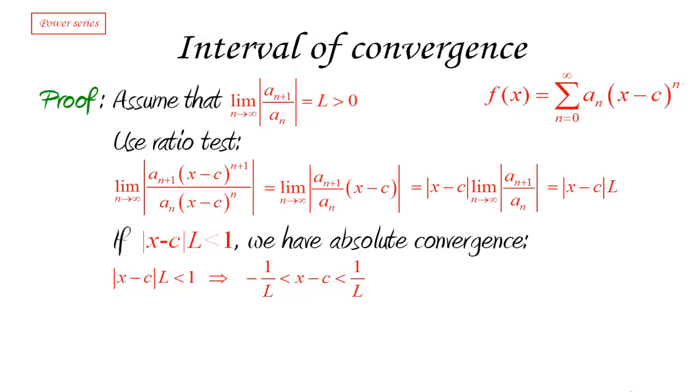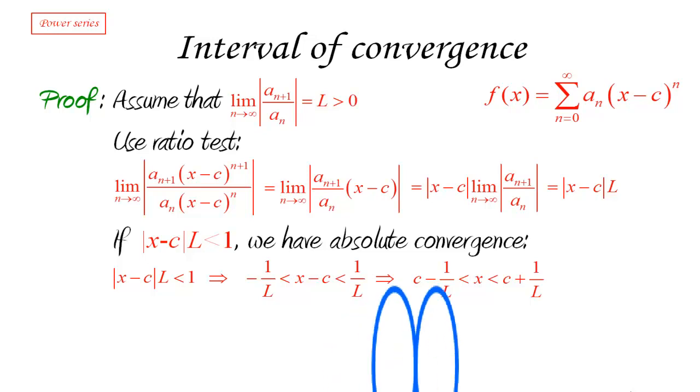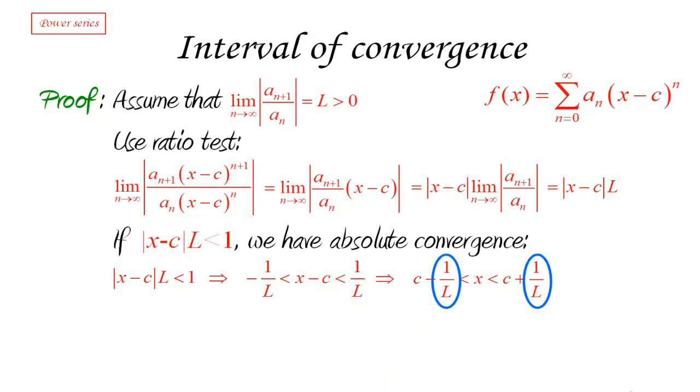If you're not convinced of that, you may want to pause and work out the algebra of this step. But if you believe that this is true, if you simply add the c to all three pieces of this inequality, we end up concluding that x is going to have to be between c minus 1 over L and c plus 1 over L. Remember, L was a positive number, not 0. So these two quantities are also going to be positive numbers, and I'm going to call 1 over L, R. And here is your radius of convergence.